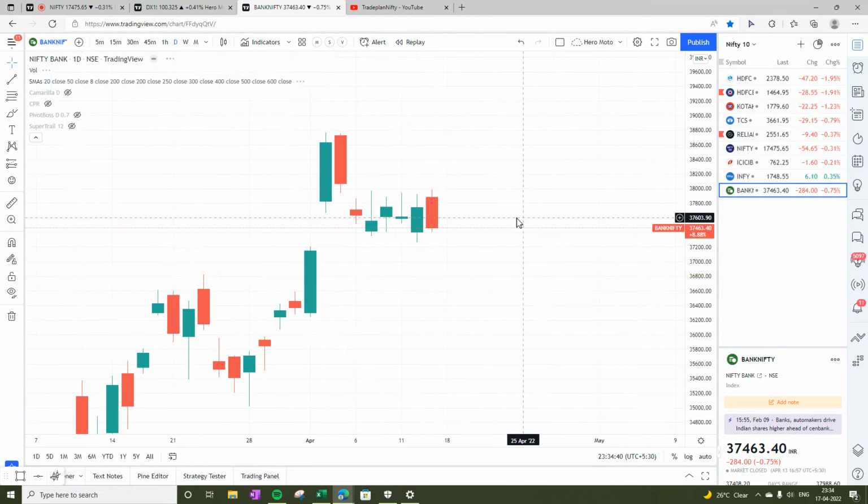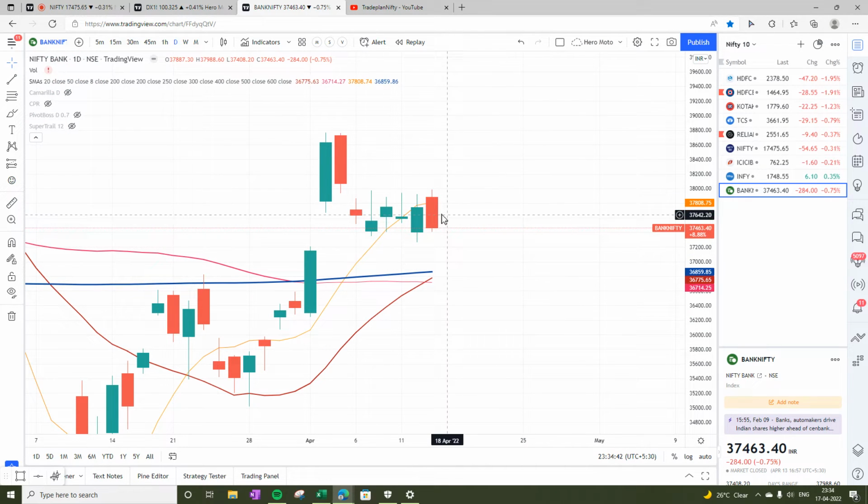And on daily chart, we see that Bank Nifty is again showing a red candle, close below 8, but still above 20, 200 and 50 bar moving average, which is at 36,870. So 36,700 should become a very good support for Bank Nifty. Let's see if it breaks that.